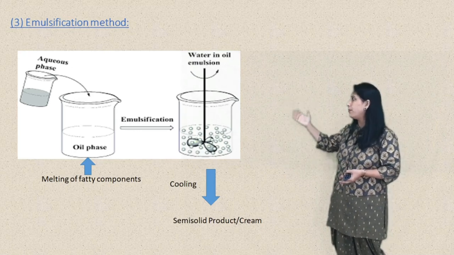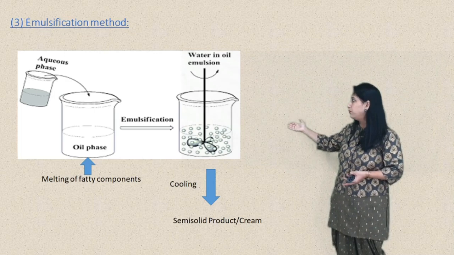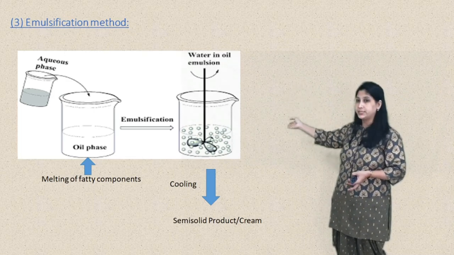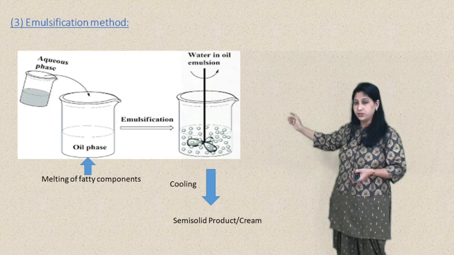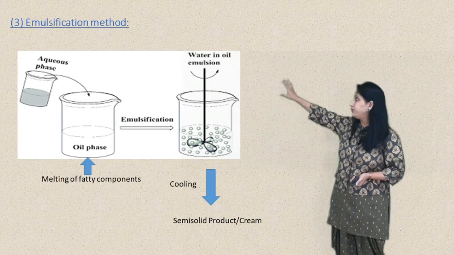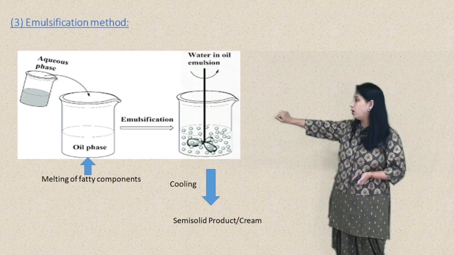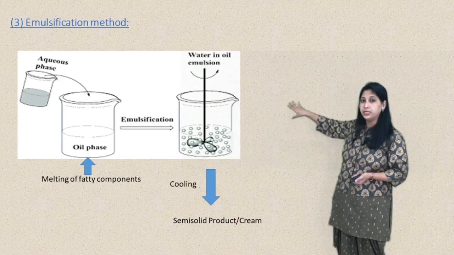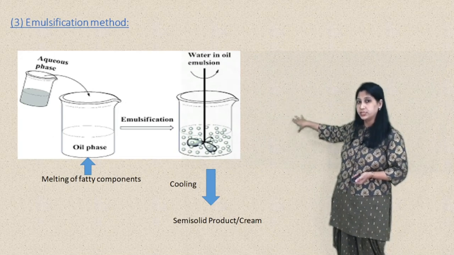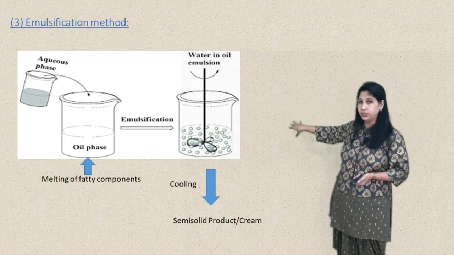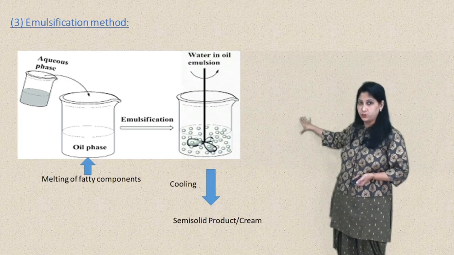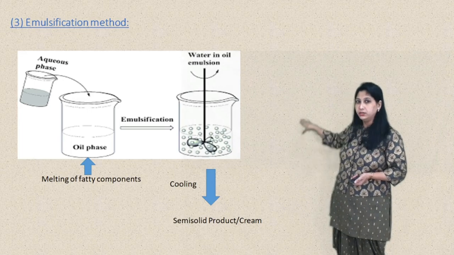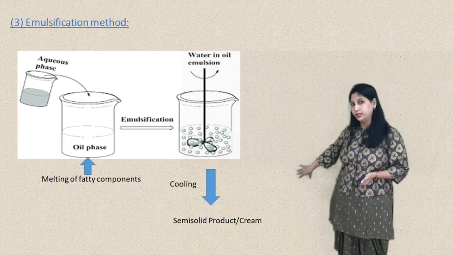Depending on the amount of the phase involved, either the aqueous phase can be added into the oily phase or the oily phase can be added into the aqueous phase. Here you can see that the aqueous phase is added into the oily phase, and the mixing of these two phases together results in a water in oil type of dispersion, and further cooling converts this liquid phase into the semi-solid phase.